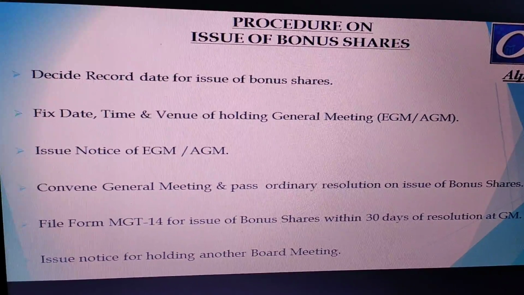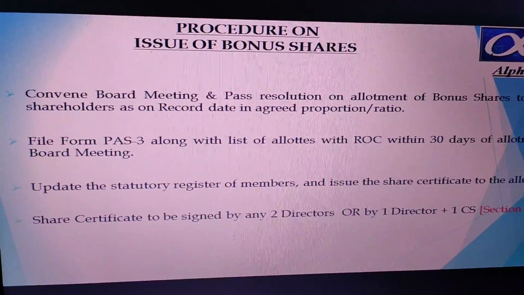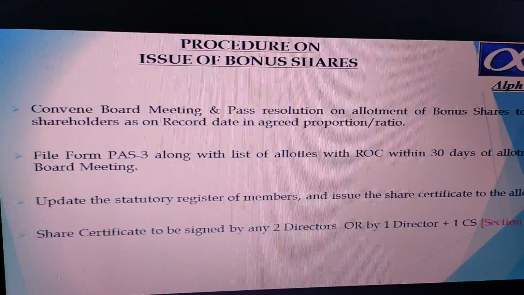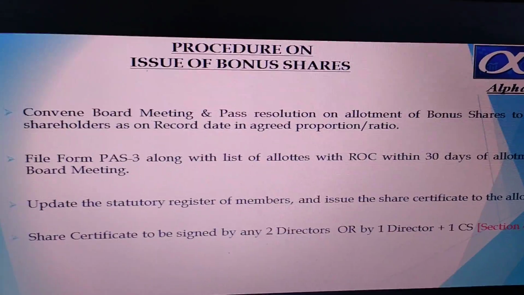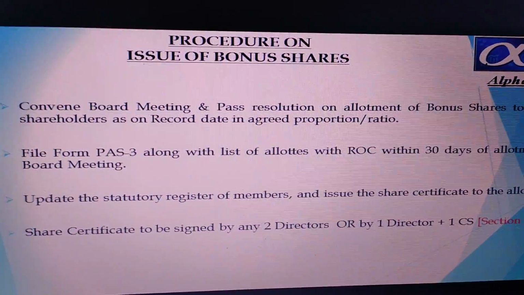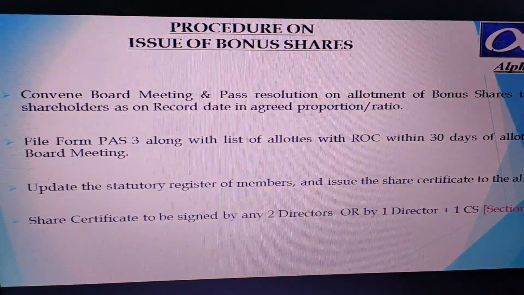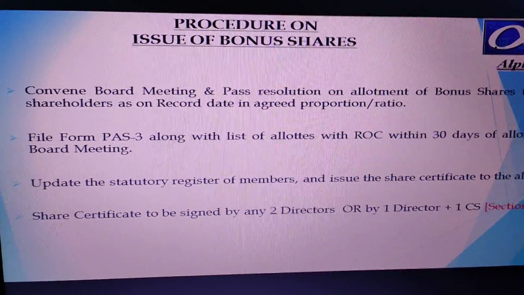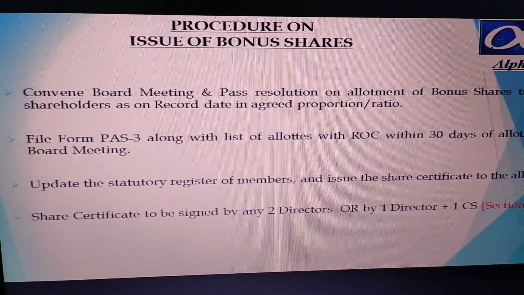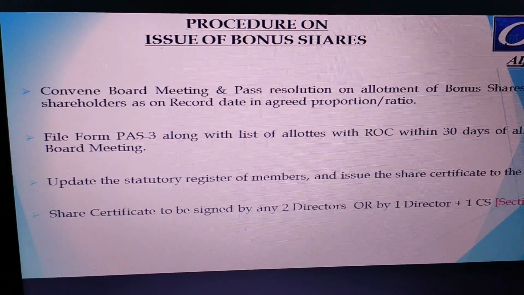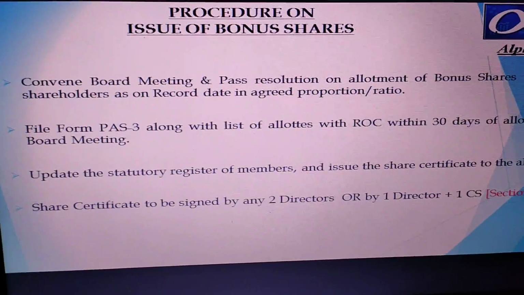Next, you also send notice of another board meeting with agenda and hold the board meeting. Now since you have got an approval from the shareholders, as the resolution has already been passed in the general meeting, you can go ahead in the board meeting and pass a resolution for allotment of the bonus shares to the shareholders as on record date in the agreed proportion ratio that has already been decided. Once this is done, you need to file form PAS 3 with the regulator, that is the Registrar of Companies, within 30 days of the board meeting.